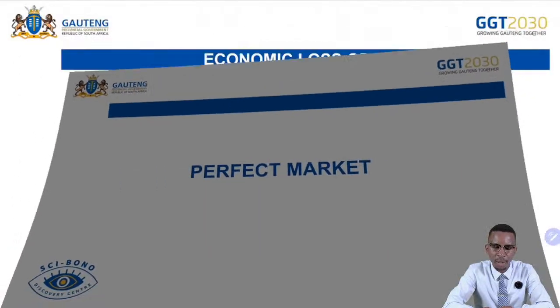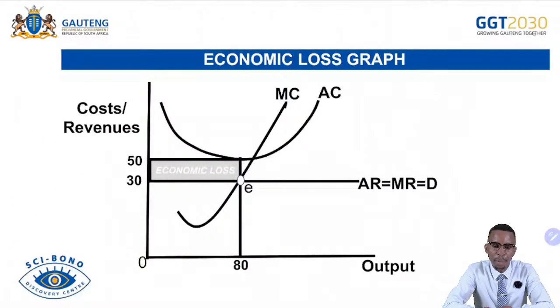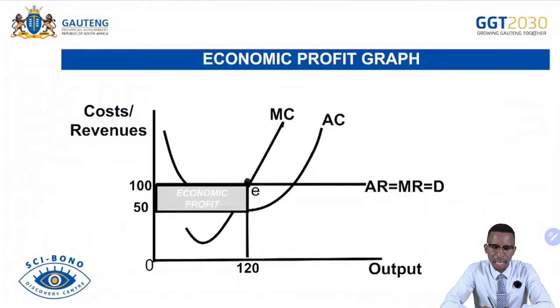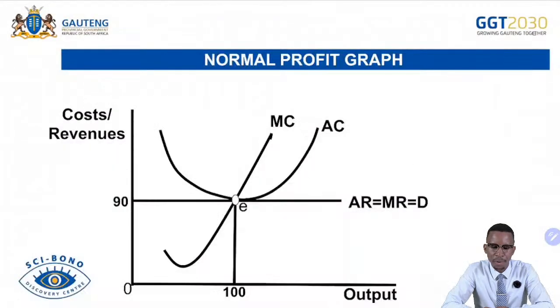Under a perfect market, we have the following graphs. The economic loss graph, where your AC is above your AR, and be able to draw the graph and interpret the graph when necessary. And then also the economic profit graph, where your AR is above your AC: AC is down, AR is above, and that is your economic profit or supernormal profit. And then we continue. A normal profit is when average cost equals average revenue. Remember, that is the point where they meet. Remember the profit maximization point, where MC equals MR.